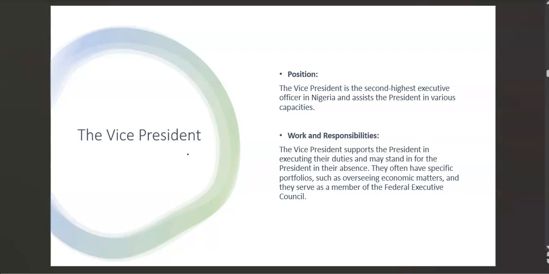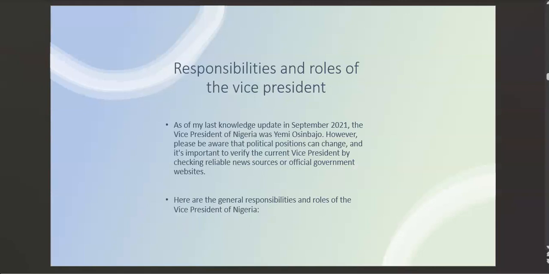Sometimes even the president might fall sick and may fail to lead for a while. So here is where, again, the vice president is important, where the vice president comes in to take responsibility and support the president in executing some of the tasks or duties that they both have. Okay, class? Now let's look at the responsibilities of the vice president. I have several for you here because I want you to understand what the vice president does.